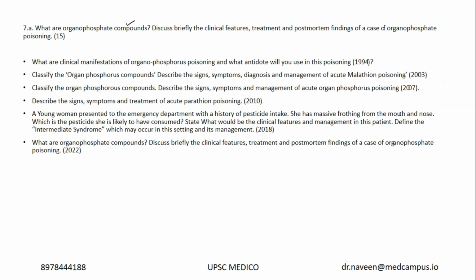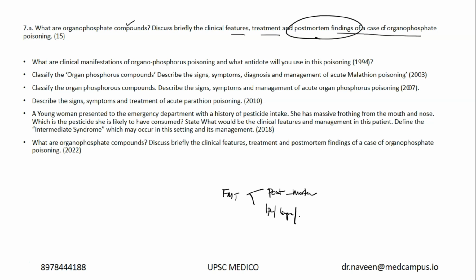What are organophosphate compounds? Describe briefly clinical features, treatment, and post-mortem findings. So that's what I wanted to tell you. From the forensic medicine point of view, there are two important things which are gaining importance, as I said, drug interactions is gaining importance in pharmacology. Similarly, post-mortem appearance questions and also IPC or legal sections and acts. Post-mortem findings are very important. When you read any toxicology question, when you read hanging, drowning and all, focus on the post-mortem findings. They are gaining more importance these days.